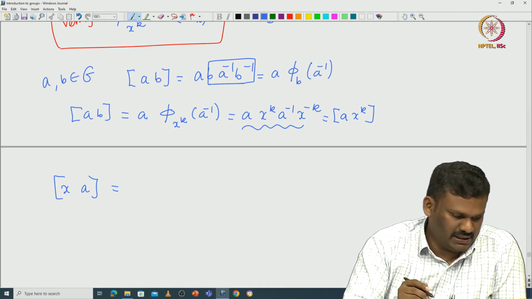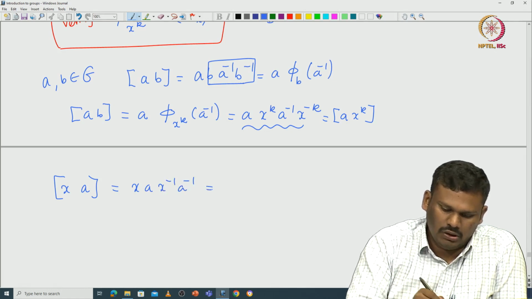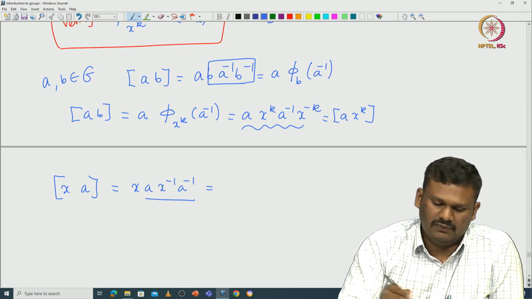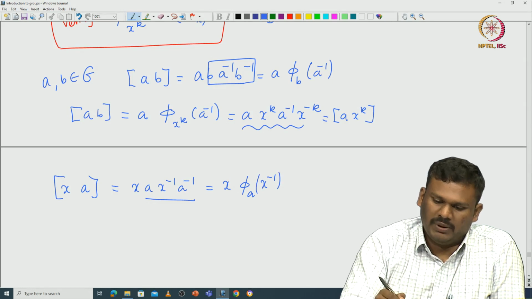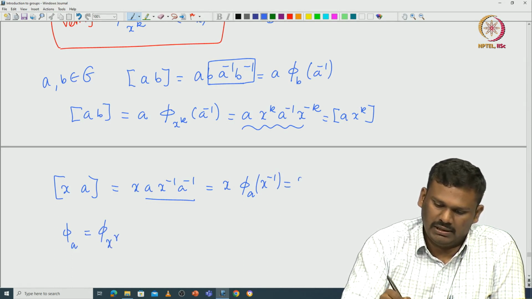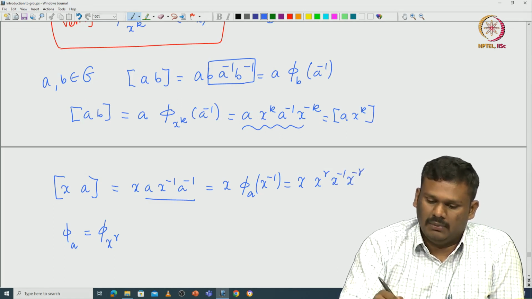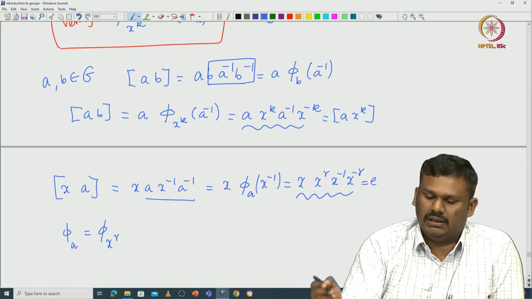So, that is what we are going to compute. Let us compute the commutator of x and a. It is x a x^(-1) a^(-1), but note that this a x^(-1) a^(-1) is again given by π_a(x^(-1)). Now, π_a again can be written as some π_x^r. So, if you rewrite that, this is x^r x^(-1) x^(-r), but everything is in the power of x. So, they all get cancelled, you get identity.